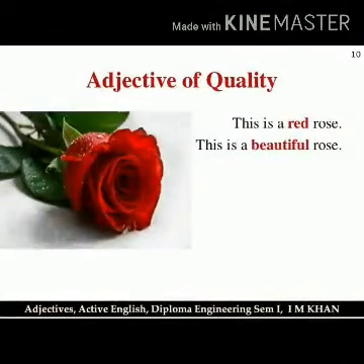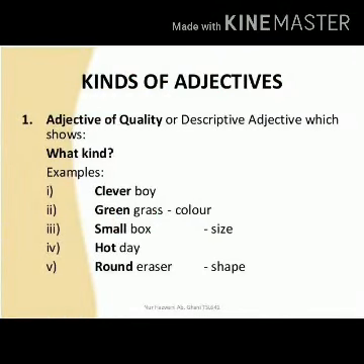First of all, we have adjective of quality. Any word which tells about the color, size, shape or the quality of a person or thing, that word is the adjective of quality. These adjectives answer the question what kind of noun is being talked about. For example, clever boy. What kind of boy is he? That is clever. So clever is the adjective of quality. Green grass. What is the color of the grass? That is green. It is adjective of quality.